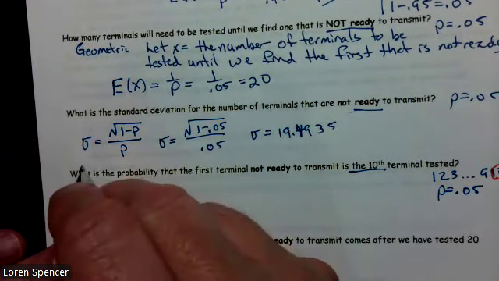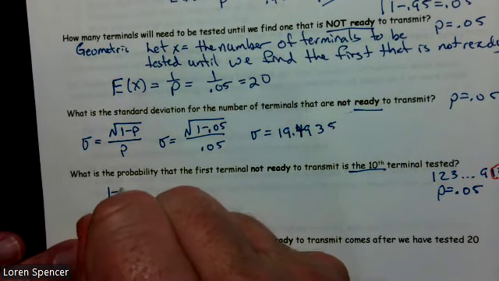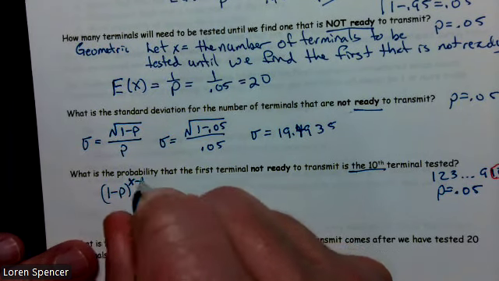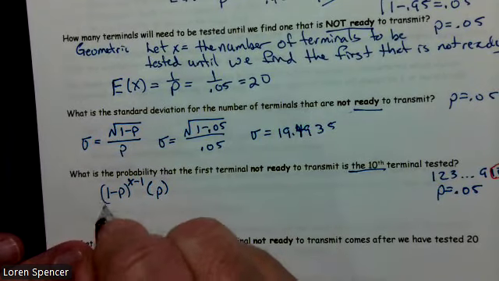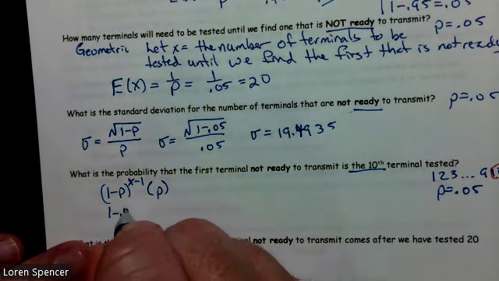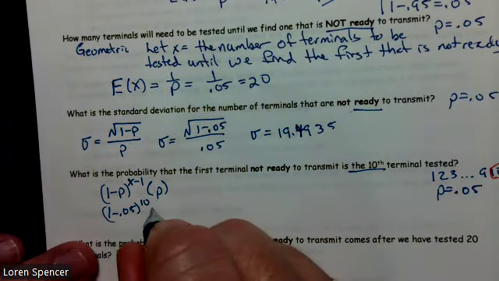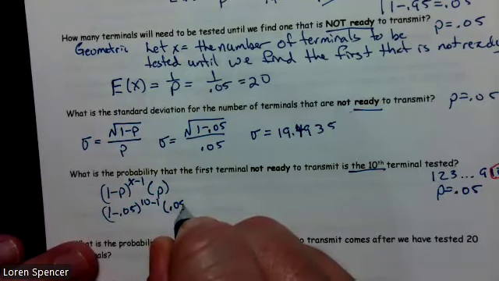My formula is going to be 1 minus p to the x minus 1 times p. So 1 minus 0.05 to the 10 minus 1, times 0.05.